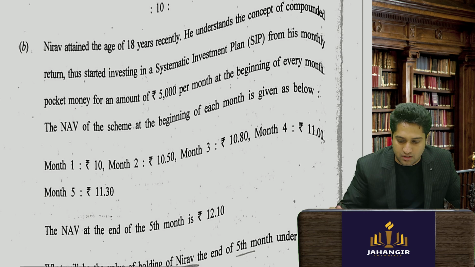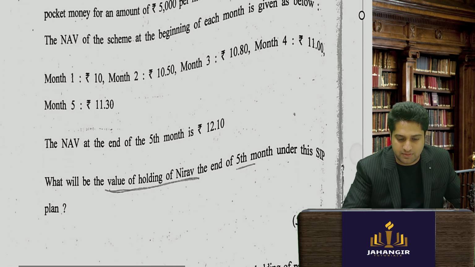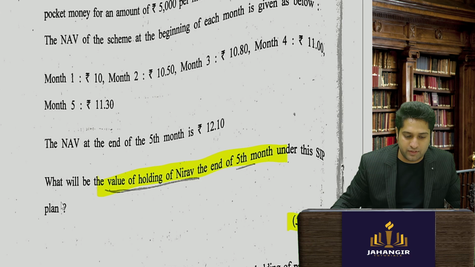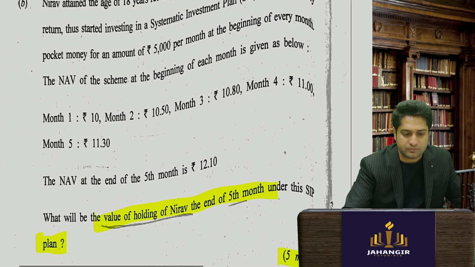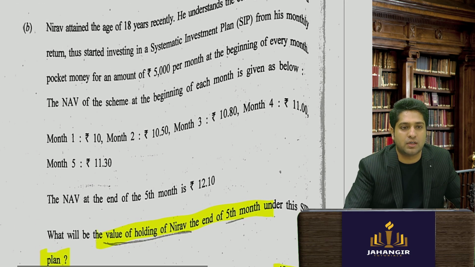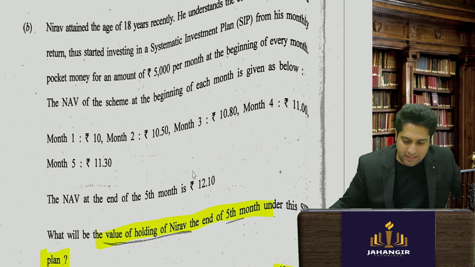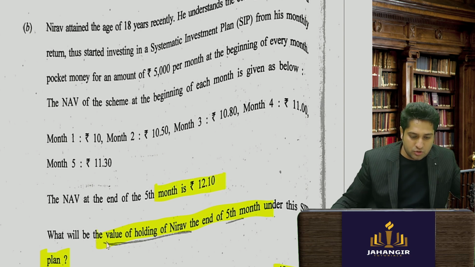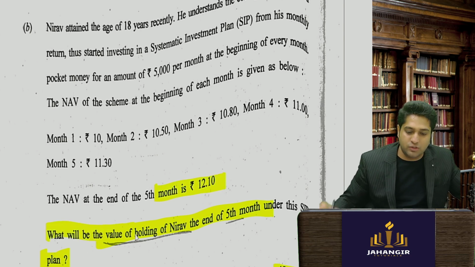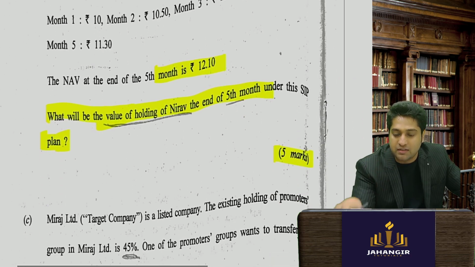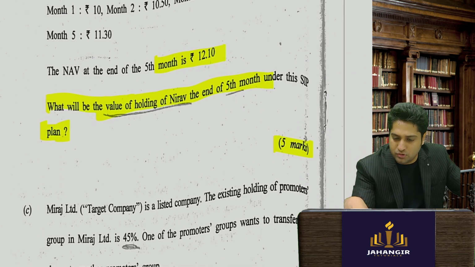Then again a sum has been asked for 5 marks: the value of the holding period of a SIP plan. A systematic investment plan of 5,000 rupees. The NAV of the scheme for this is this much, and the NAV at the end is this much. So what is the value of the holding? The formula for the value of the holding is there, 5 marks. If you've done it, you can get full marks.